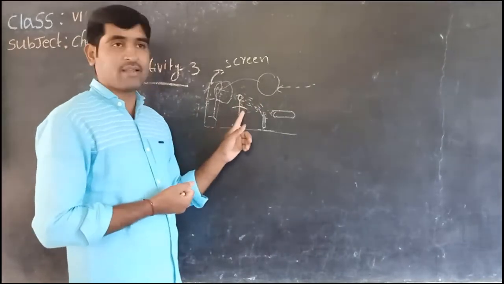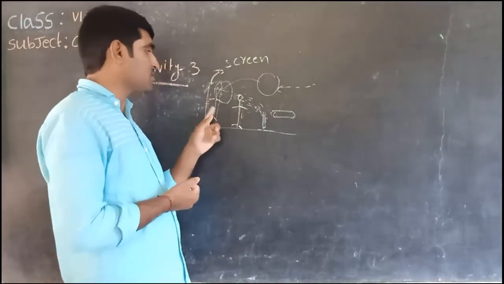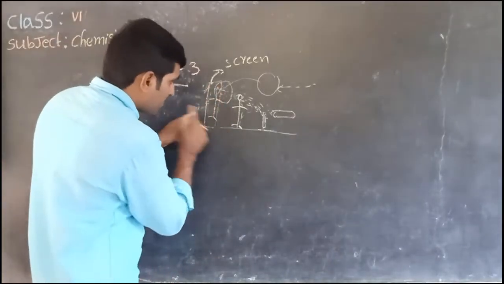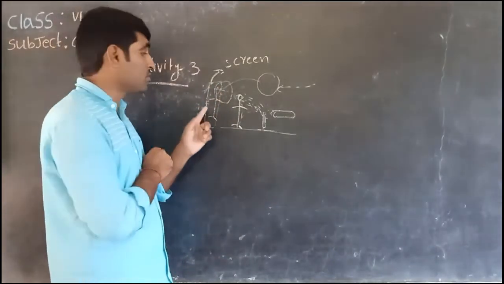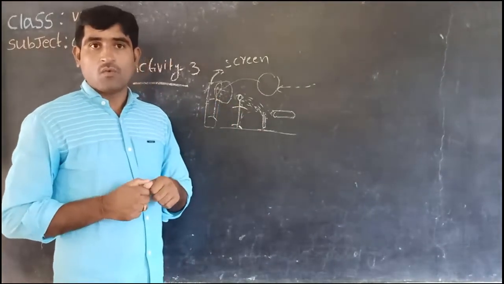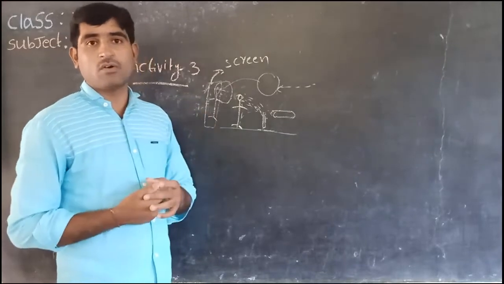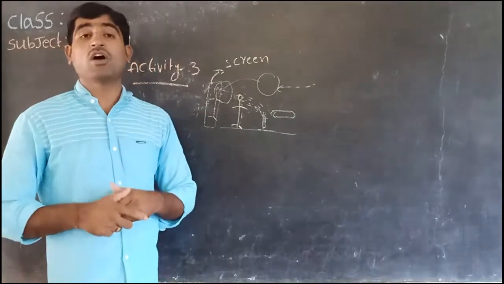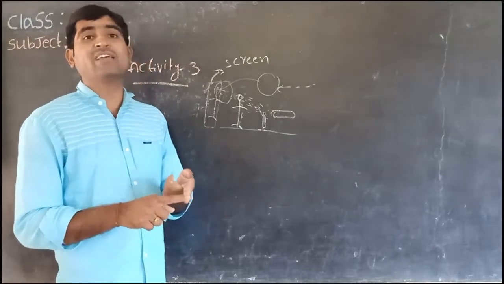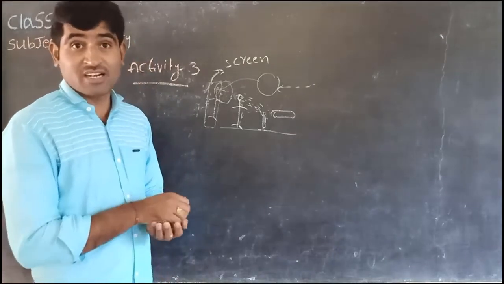A person is standing and that person's shadow is found on the screen. By observing the shape of the shadow, we can tell, oh, this shadow resembles the body of a human. When a buffalo is standing on the ground, by looking at the shadow of the buffalo, we can tell, oh, this shadow indicates an animal. Yes or no, children?